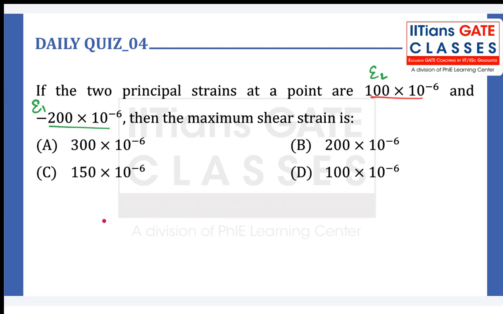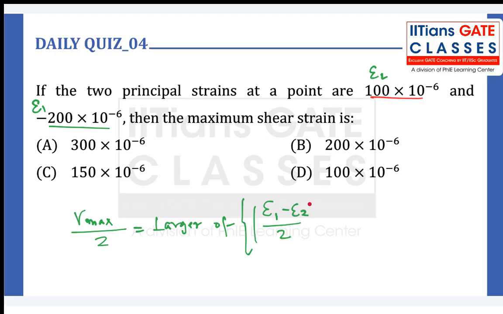Now we all know what is the formula for shear strain. Okay? It is gamma maximum shear strain divided by 2 is equal to the larger of (epsilon 1 minus epsilon 2) divided by 2, only the magnitude, okay? (Epsilon 2 minus epsilon 3) divided by 2, only the magnitude.